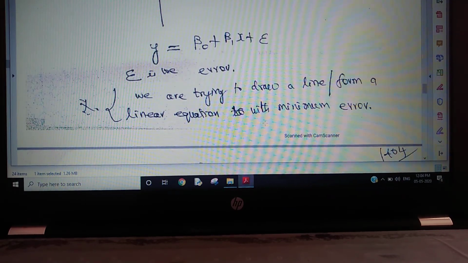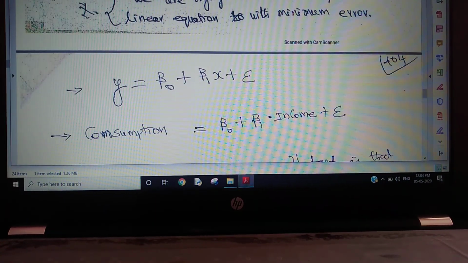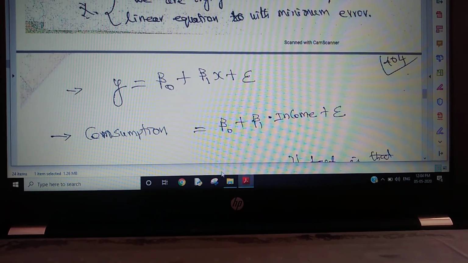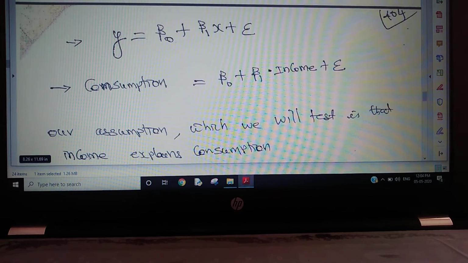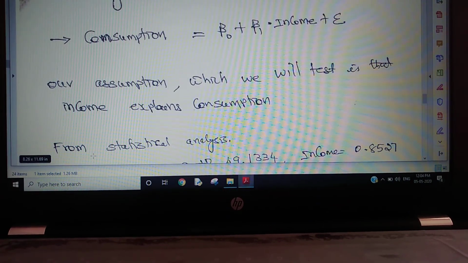You are trying to draw a line, or form a linear equation, with a minimum error. So we formed a linear equation. From that linear equation, we have to estimate what b0 and b1 are. Our assumption, which we will test, is whether income explains the consumption or not.